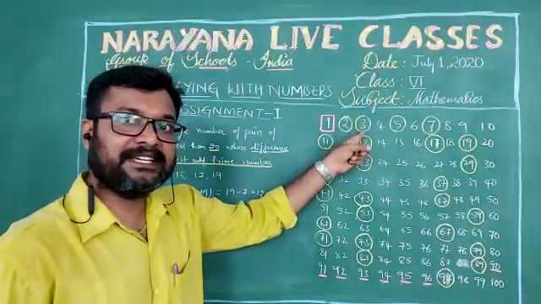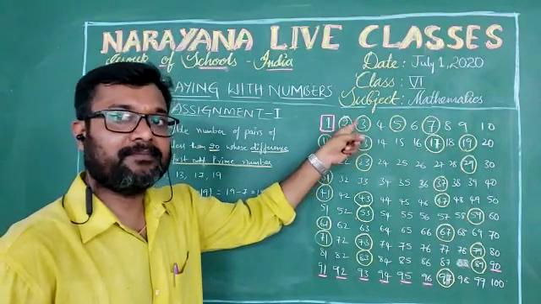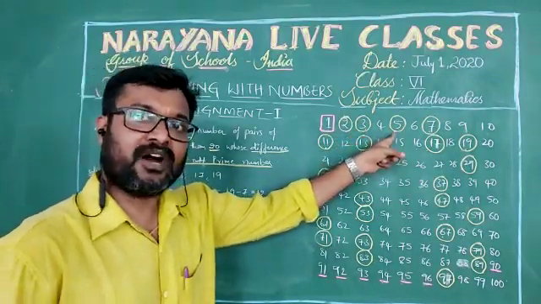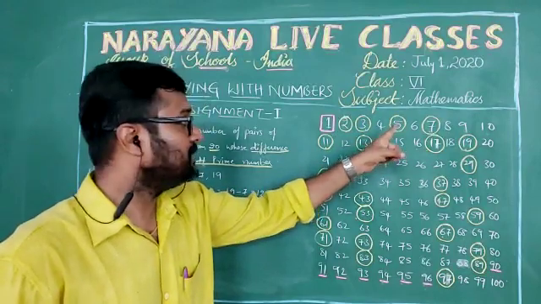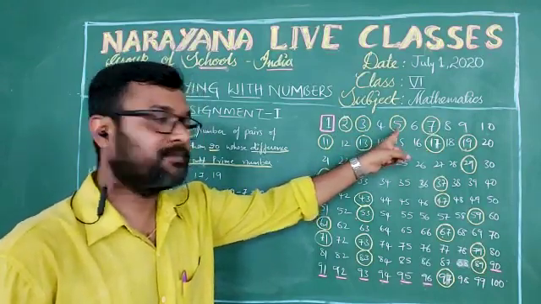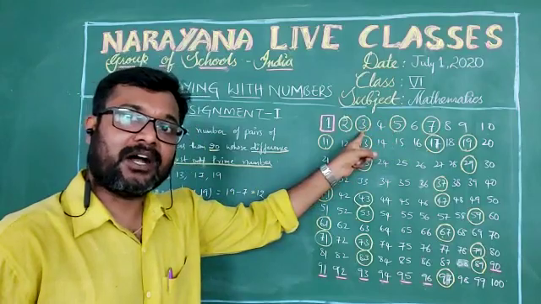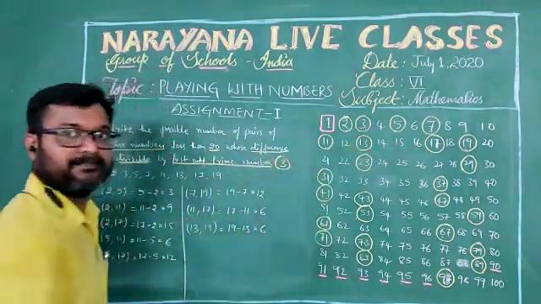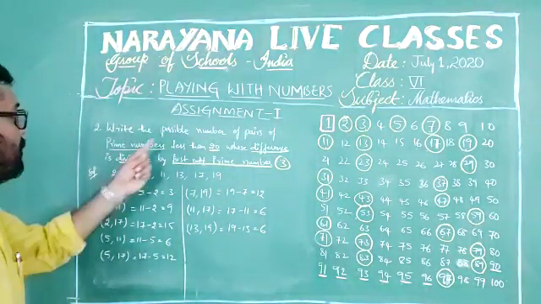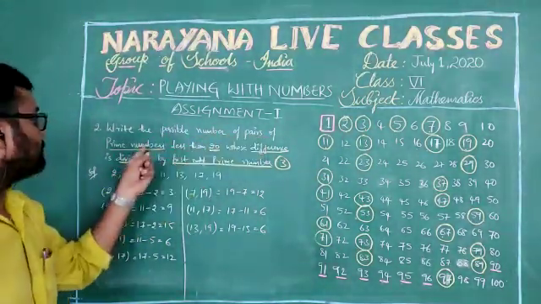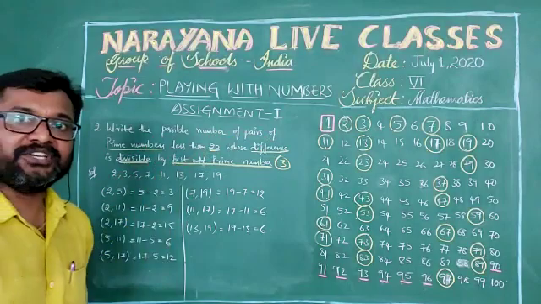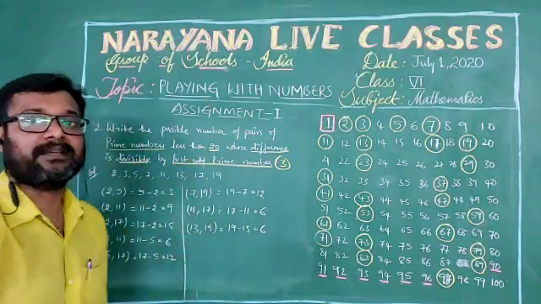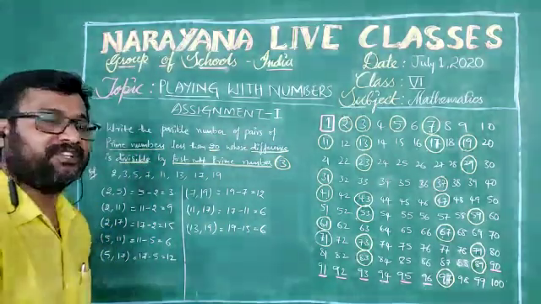Now, 3 is an odd number and prime number, and 5 is also an odd number and prime number, but this is the second odd prime number and this is the first odd prime number. So the first odd prime number is nothing but 3, isn't it? Now we need to take the number of pairs of prime numbers less than 20 whose difference is divisible by the first odd prime number.